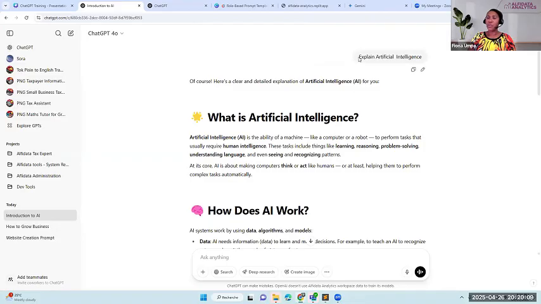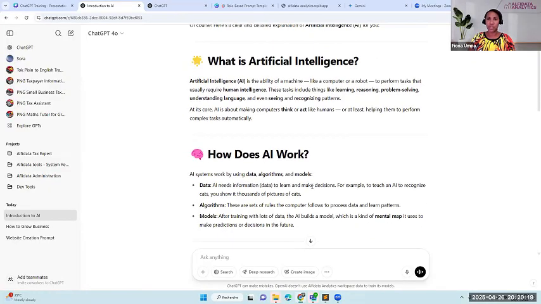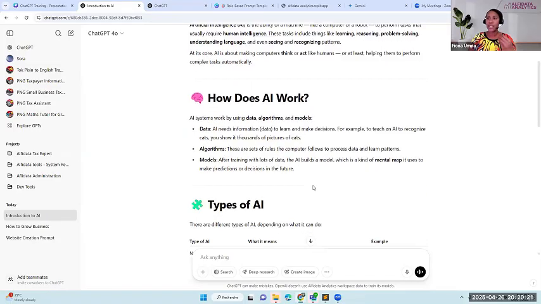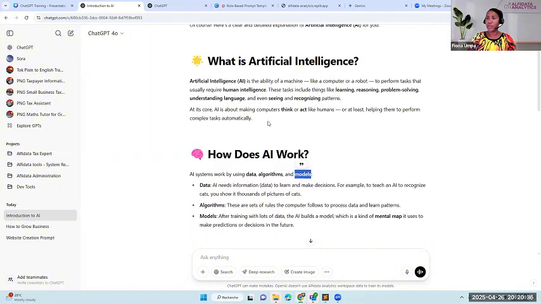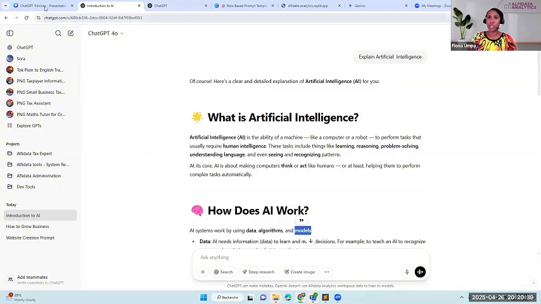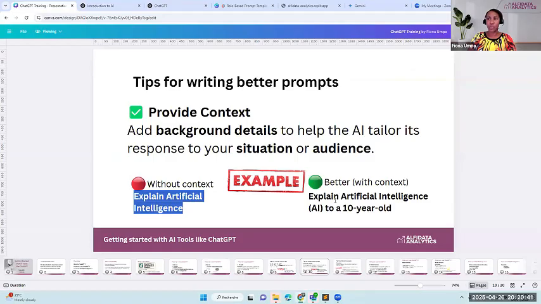But it's because of the way we wrote our prompt, explain AI. So the best thing that ChatGPT did was to give a generic explanation of AI. It went directly to the technicals, said, okay, you need, of course, data, the algorithms. It started to talk about models. But if you don't know about all these things yet, it's a lot of information. So that's why we are not going to use this prompt here, because our target audience are 10-year-olds.